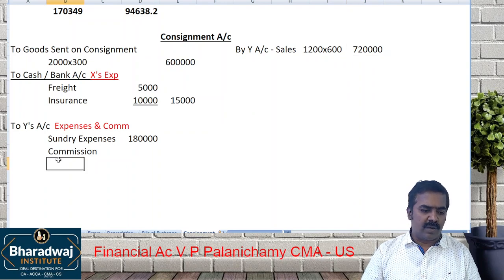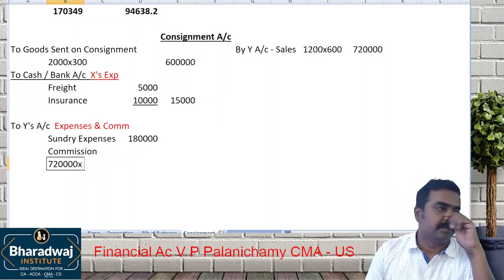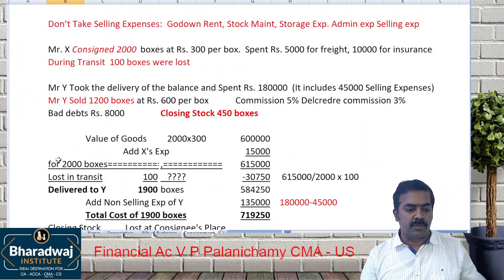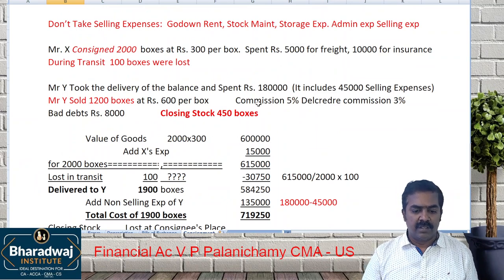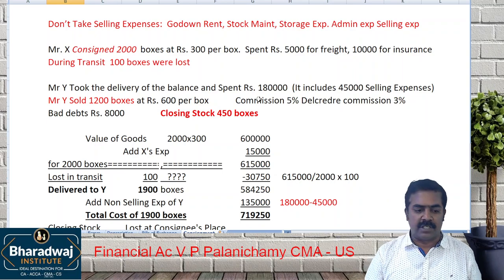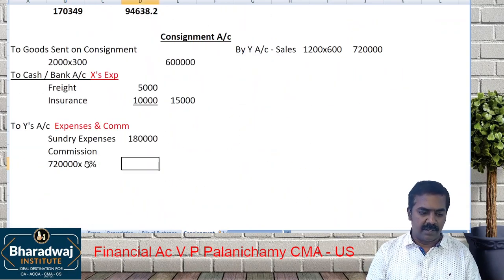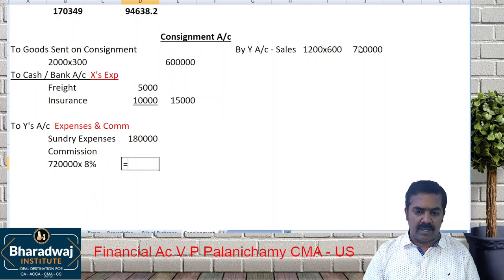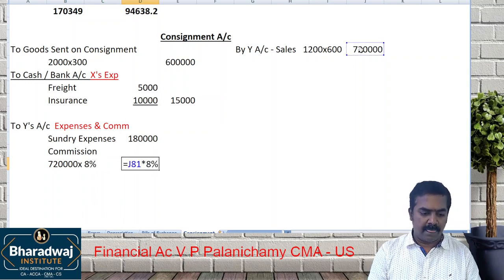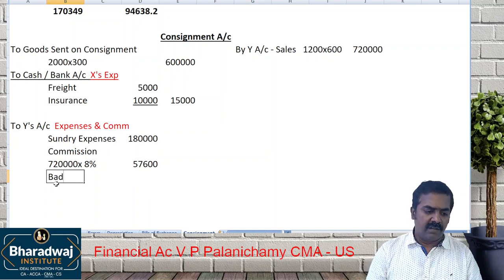Listen. What is the commission he is eligible for? 7,20,000 into what will be the commission? See what percentage commission I have given. 5% normal commission, del credere commission 3%. So in total, 8%. Commission will be 8% of 7,20,000, which is 57,600.